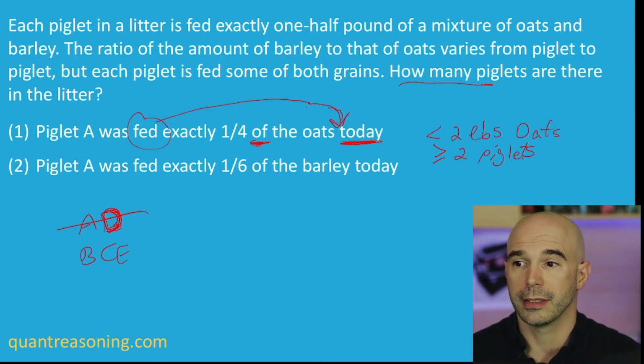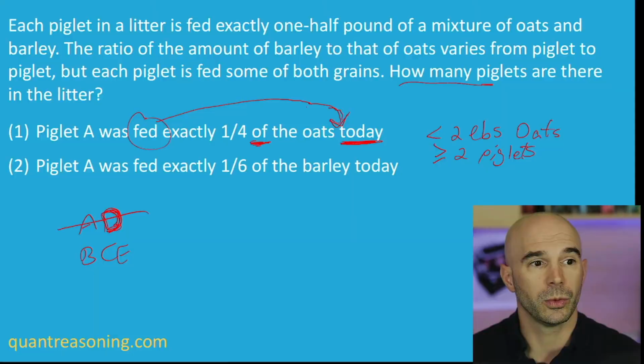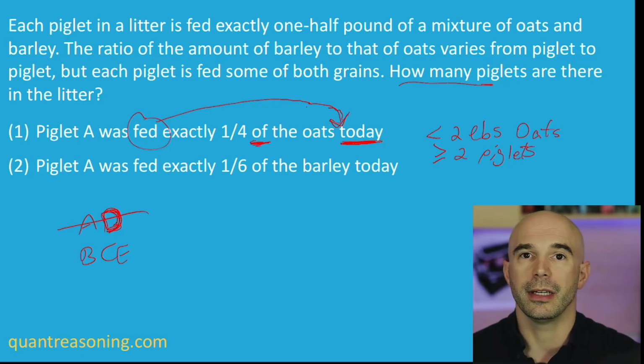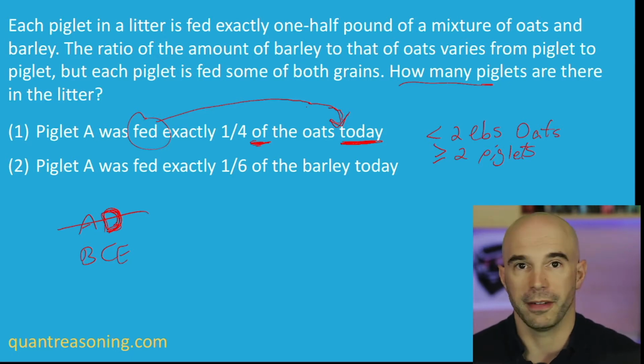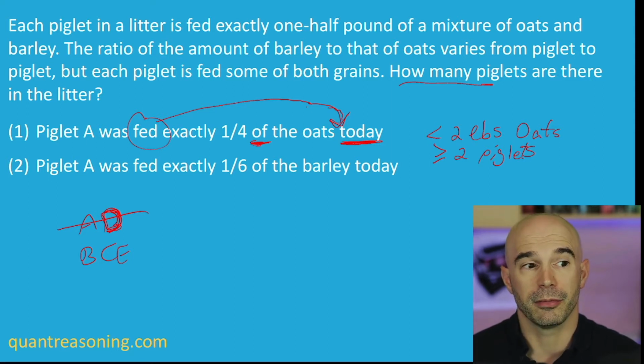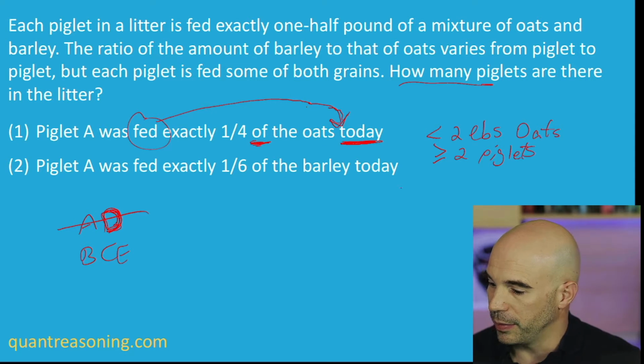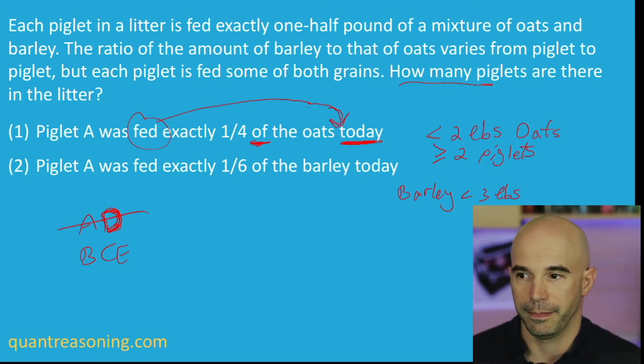There must be less than 3 pounds of barley total. That's what statement 1 implies, because in the extreme, if Piglet A was only fed barley, Piglet A would get half a pound of barley. That's at the extreme. Now we know that Piglet A was not fed half a pound of barley. It was definitely less than half a pound of barley. So if less than half a pound of barley represents 1/6 of the total amount of barley, then guess what? There must be less than 3 pounds of barley.